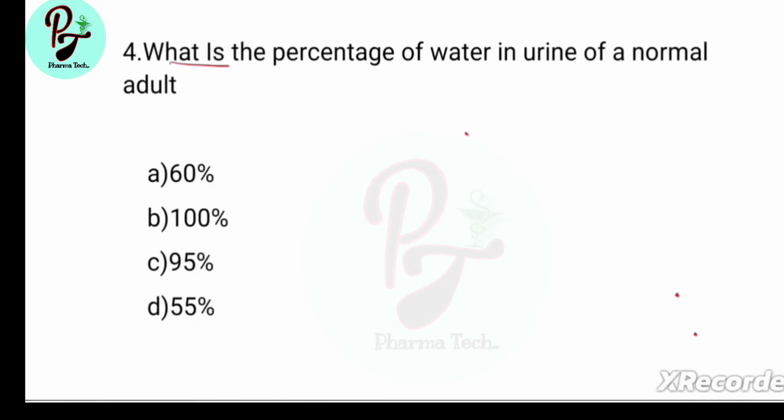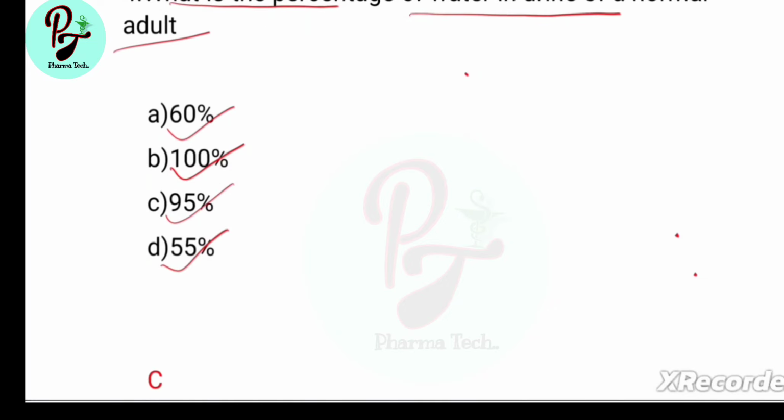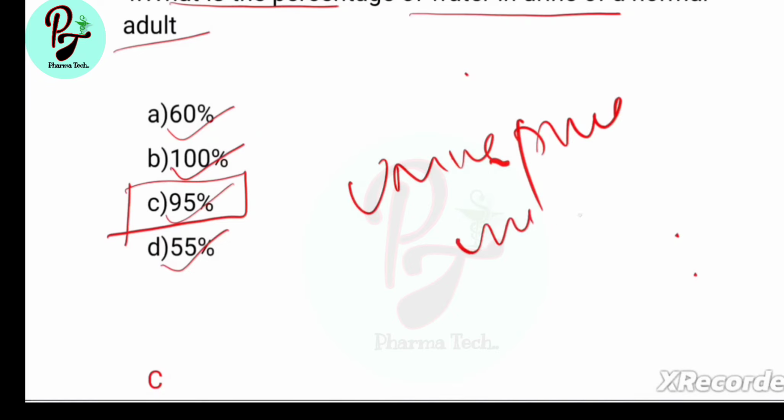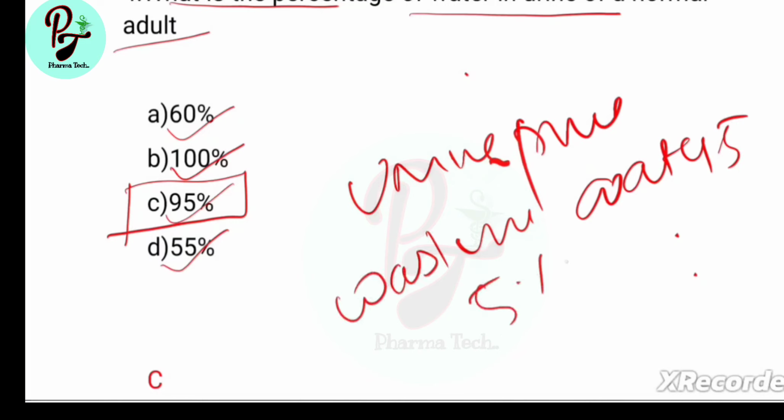Next question, what is the percentage of water in urine of a normal adult? Options are 60%, 100%, 95%, 55%. Answer is C, 95%. Urine is primarily made up of water 95% and other waste materials 5%.